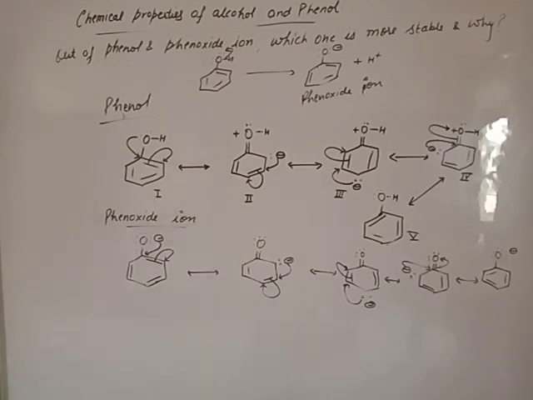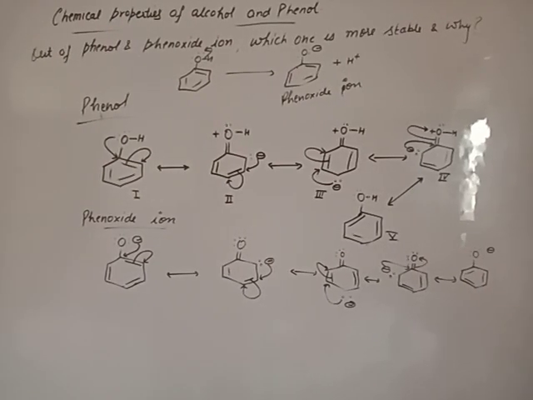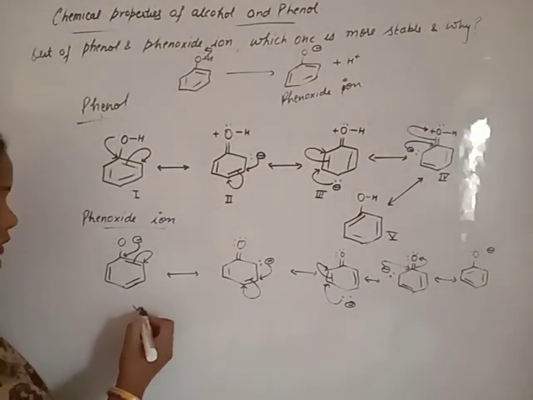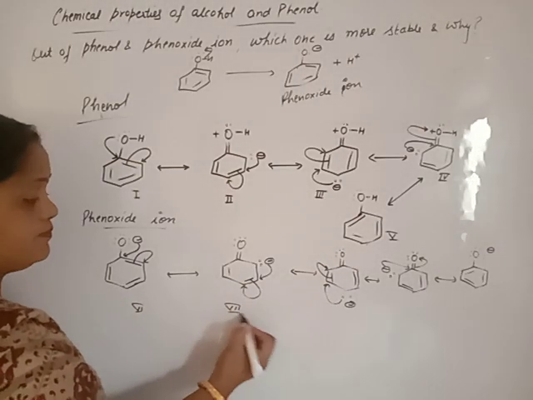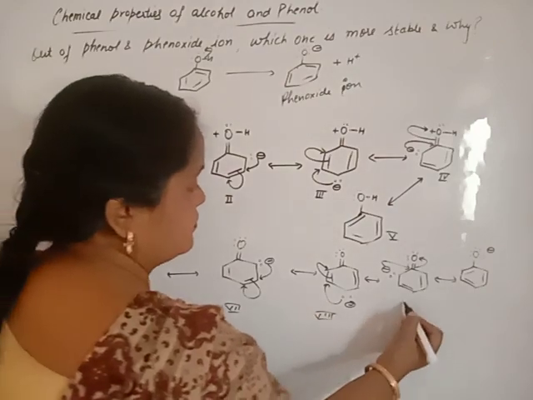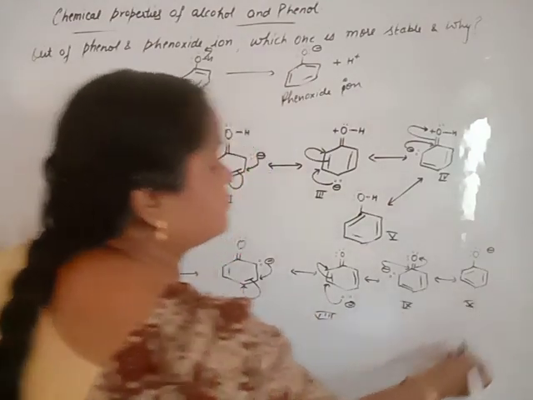On the basis of these, we can't explain the stability because more the resonating structure, more stable. Same number of resonating structure, same stable. On the basis of resonating structure, we can't explain the acidic behavior. Then what happened? How explain? Beta, you will see structure number 2nd, 3rd and 4th of phenol. It is structure number 6, 7, 8, 9, 10.